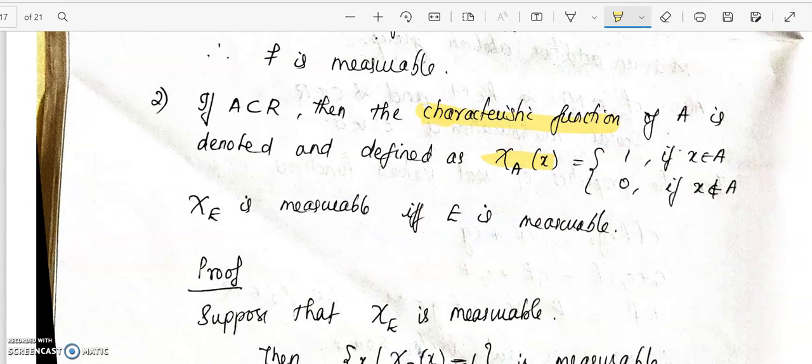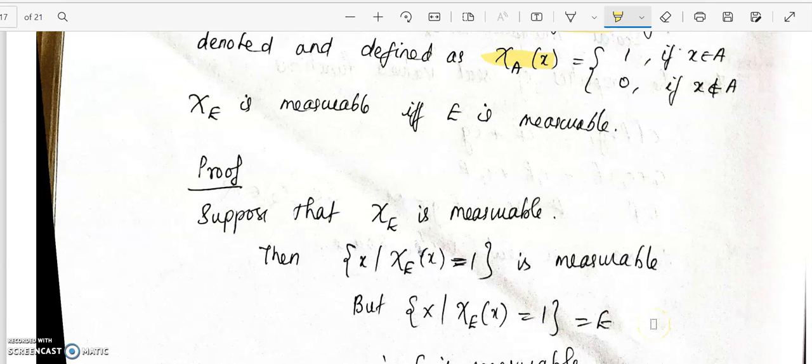Okay, so let us look at the proof. Let us first assume that chi E is measurable. If chi E is measurable, we need to show that E is measurable. Now let us consider the set of all x such that, by the measurability condition, we need only prove this condition.